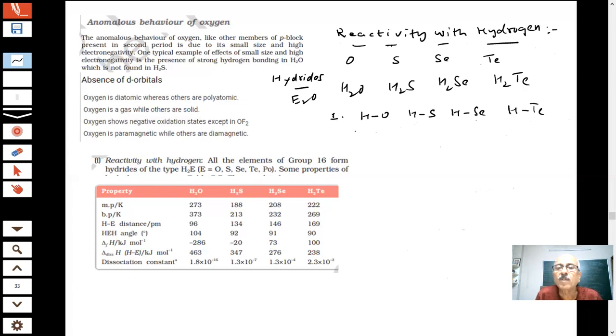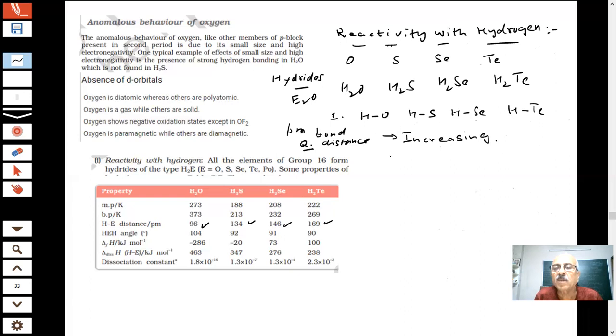What is the distance in picometer? What is this bond distance in picometer? H-O, how much picometer is it? 96. Okay, this is 96. This is increasing. So what is the result? Bond distance is increasing. So the first question comes before me.